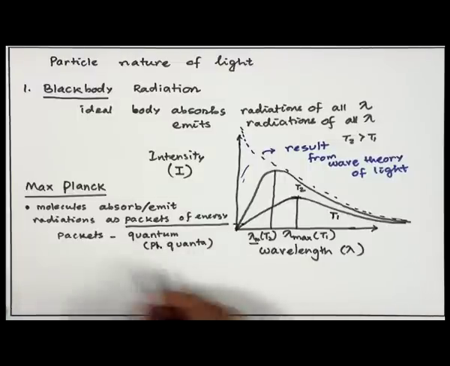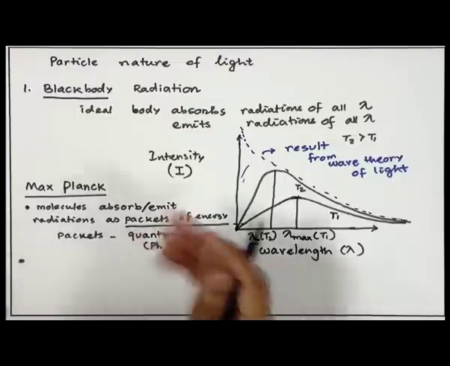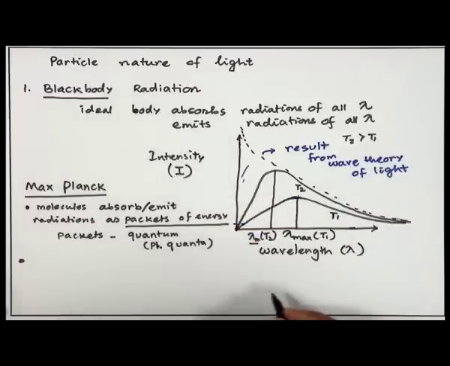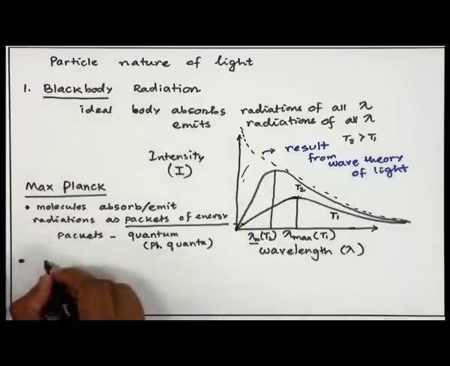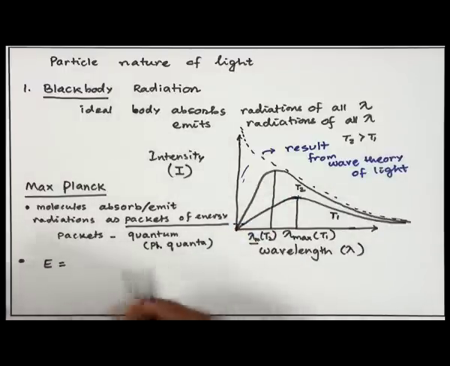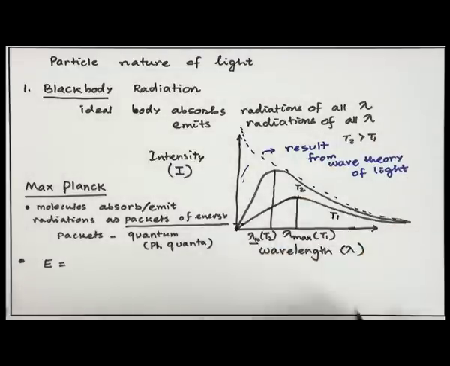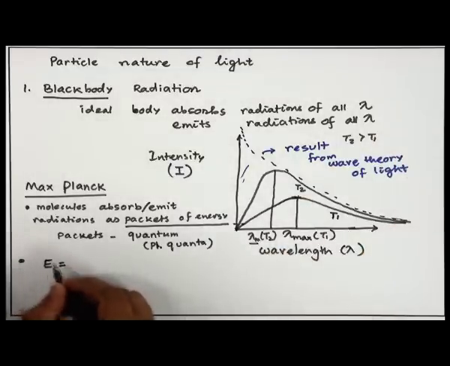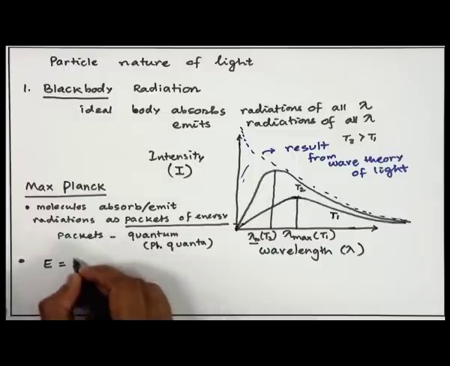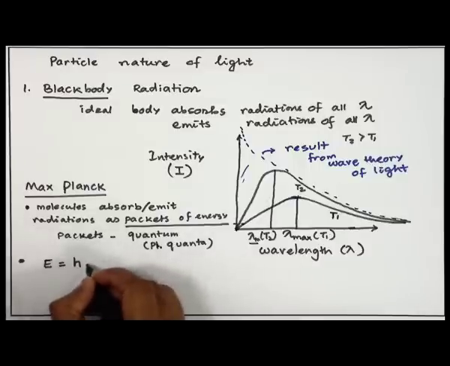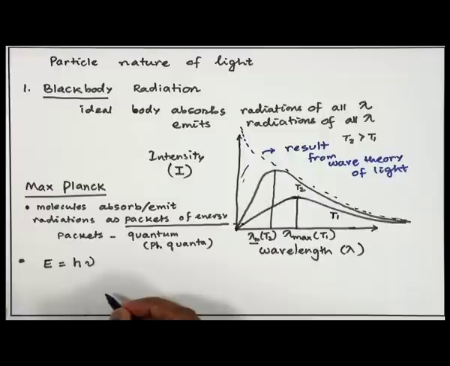All right. So, if this is some packet, what is the energy of that packet? The energy associated with that packet, remember this is a radiation, it has a certain frequency, it has a certain wavelength. The energy associated with this radiation, he said, depends on one constant, that is h, and the frequency of that radiation.